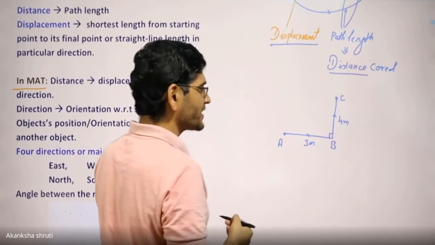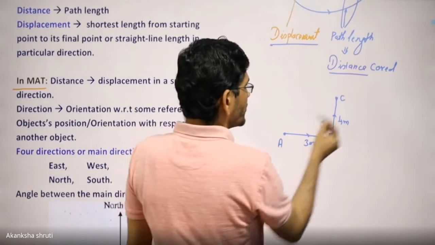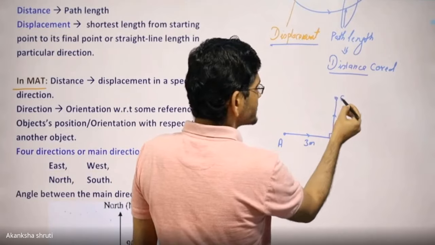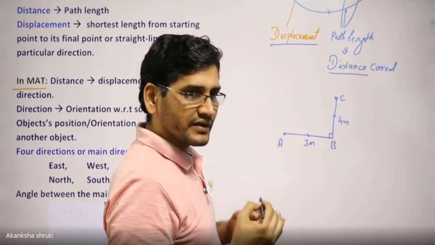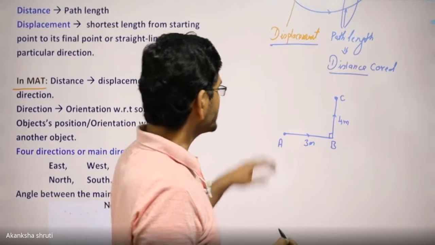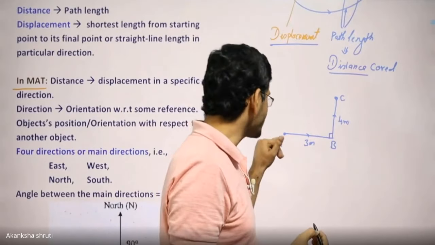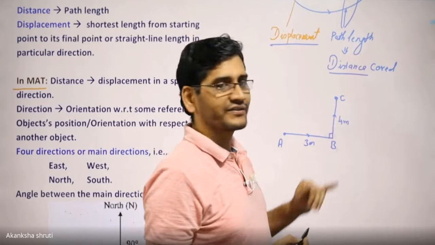Then it may be asked, what is the distance of C with respect to A? In that case, we shall not use our physics, that AB plus BC is the distance.